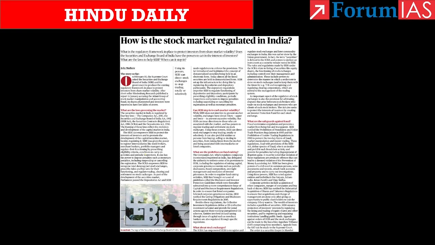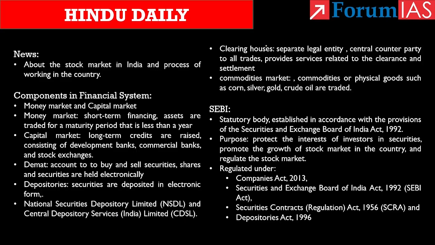Now, coming to the first article, how is the stock market regulated in India? See, this news article is about the stock market in India. In this news discussion, let us know about the share market and the related terms in detail. Here, I will be discussing the terms one by one. First, we will see what is stock market, then about demat, depositories, clearing houses, and what is a commodities market. Lastly, we can see about SEBI so that you could answer some prelims based question from the topic. Only if you understand these terms, you will understand what is said in the article.